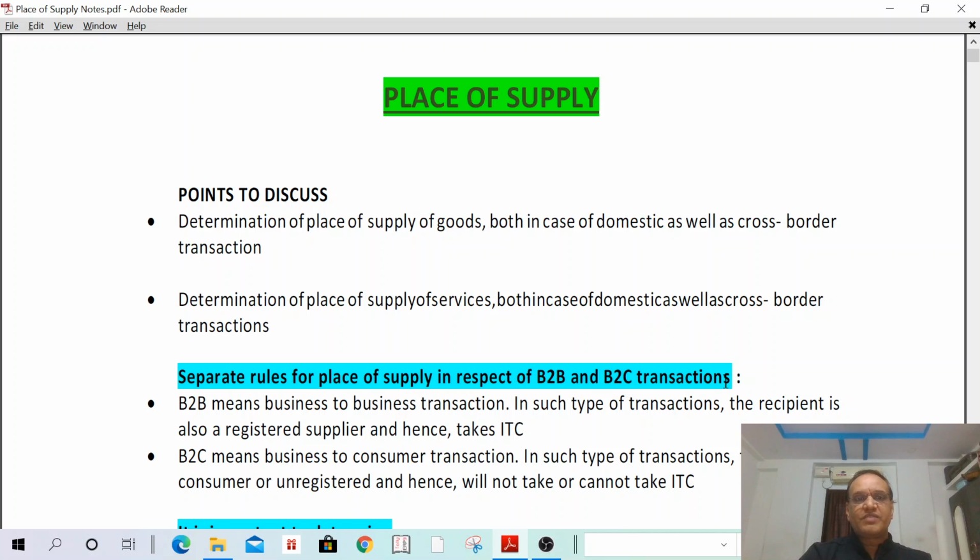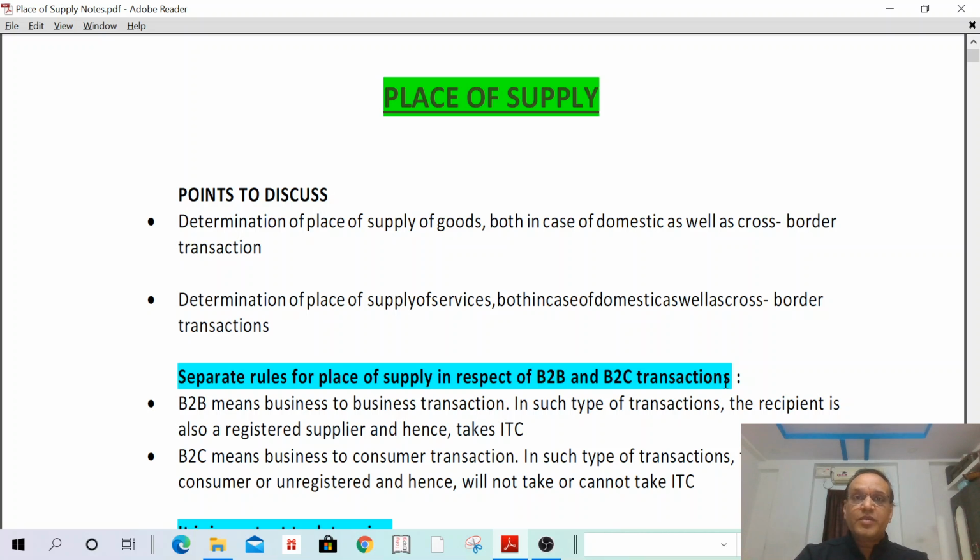First point to discuss is determination of place of supply of goods both in case of domestic as well as cross border transactions. Cross border transactions means it is outside India. That means export or import. That is in case of supply of goods. Determination of place of supply of services, both in case of domestic as well as cross border transaction. That means we are going to determine place of supply in case of supply of goods, and in case of supply of services also. Separate rules for place of supply in respect of B2B and B2C transaction.